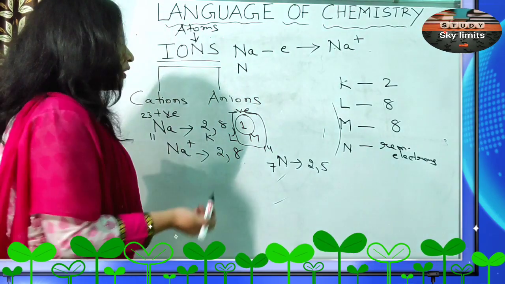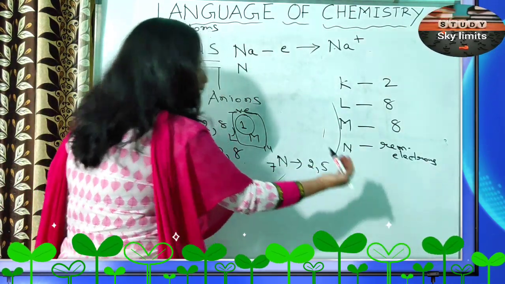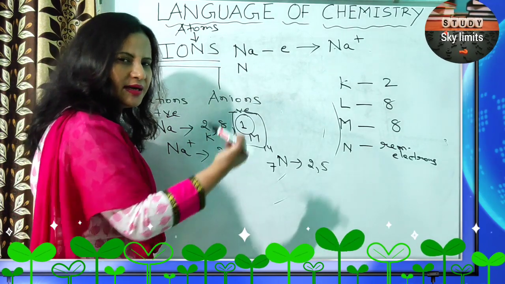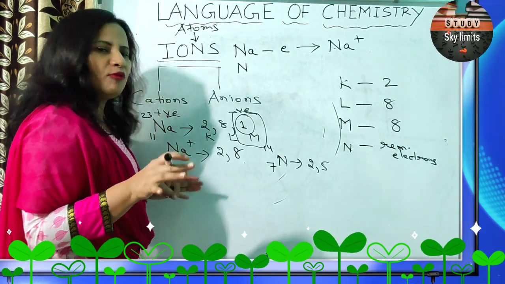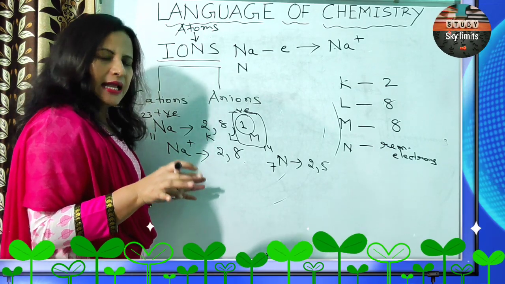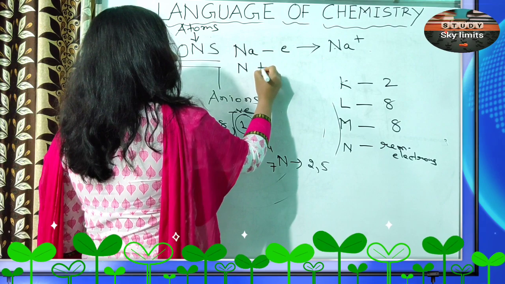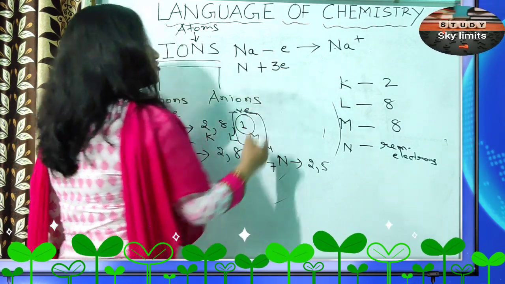Yes or no? So what will this nitrogen do? It will accept 3 electrons from some other element and form a type of bond. You form bonding with another element. So in this case, a nitrogen atom will gain electrons instead of losing.